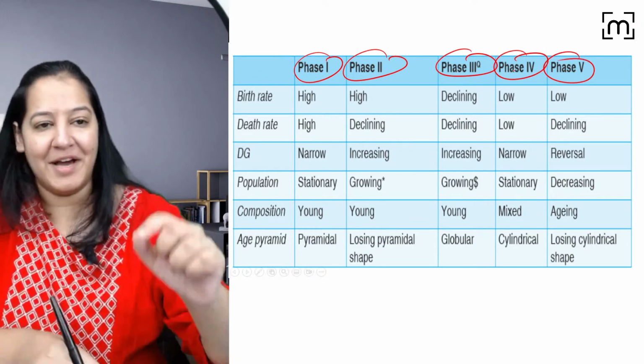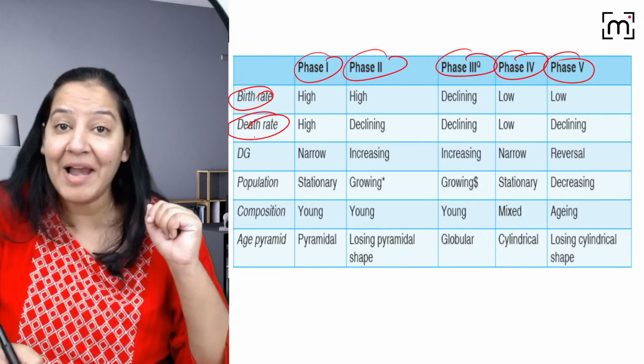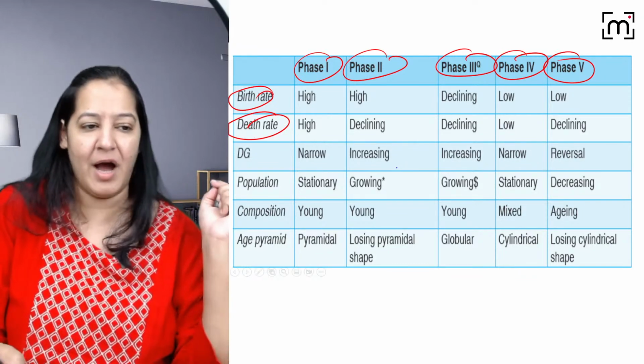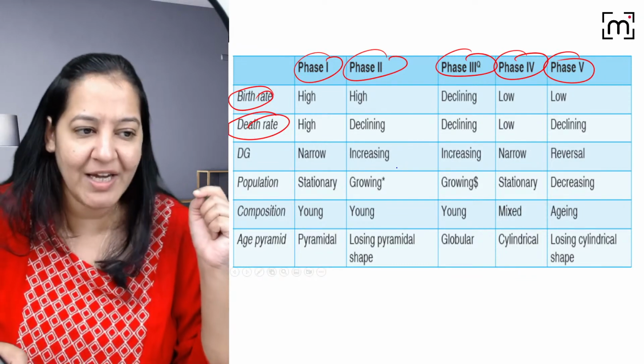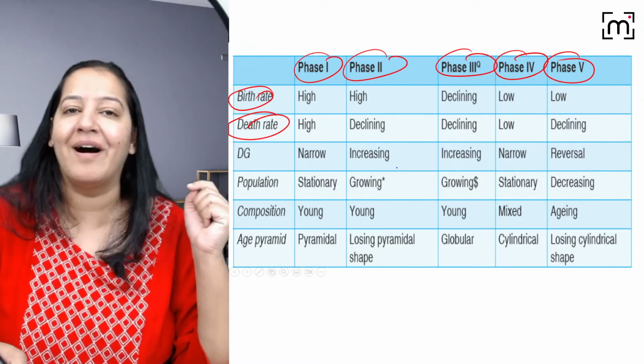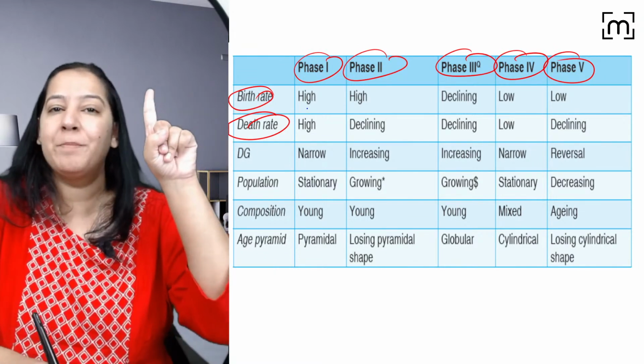Let's talk about their birth rate and death rate. Who will help me? Who will help me? Osama, Ayush, Roshni, Sushil, Gajanan. Who will help me? Ikwira, please. Stage 1, what about birth rate, death rate?